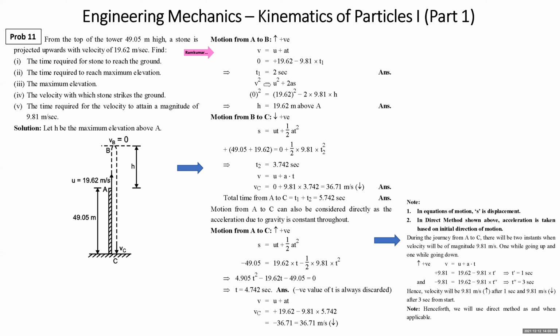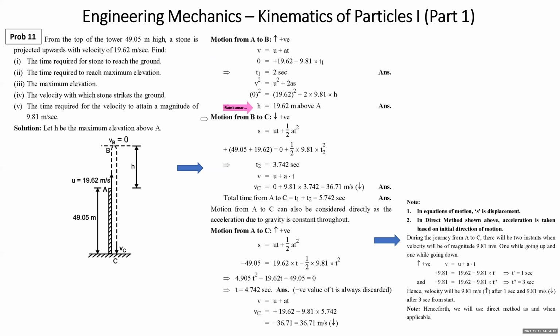All right. Then we write, final velocity V is into consideration, V square is equal to U square plus 2aS. V is 0, U is 19.62, acceleration is minus g, you get H. H is 19.62 meter above A. This is maximum elevation from the top of the tower.